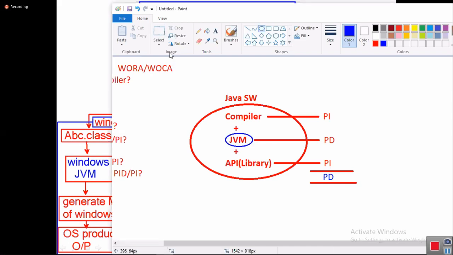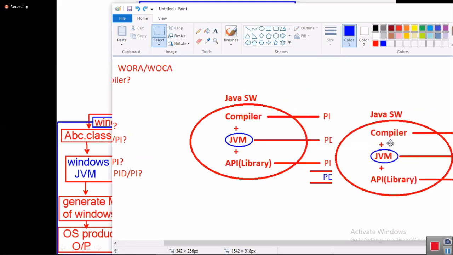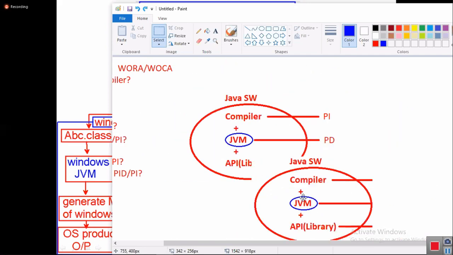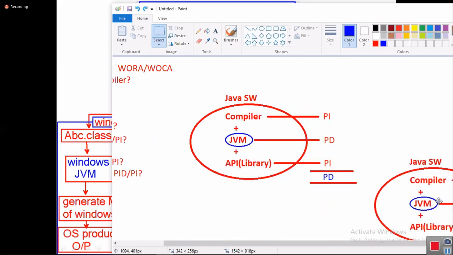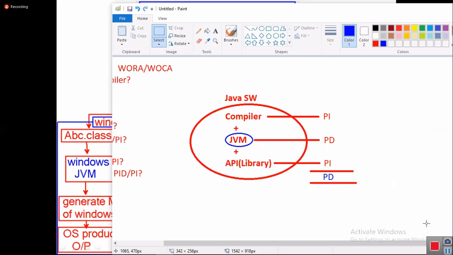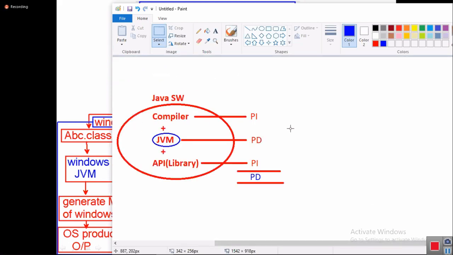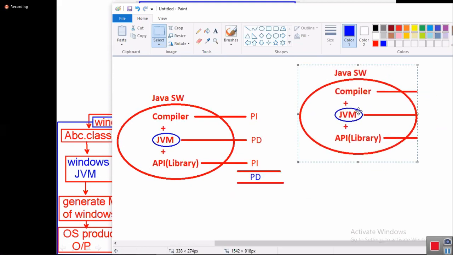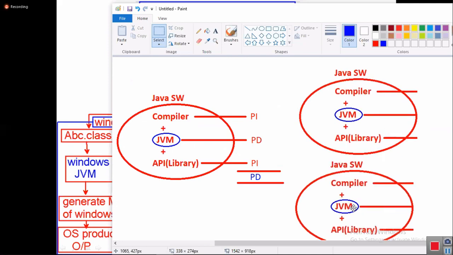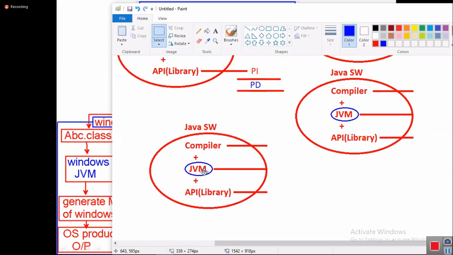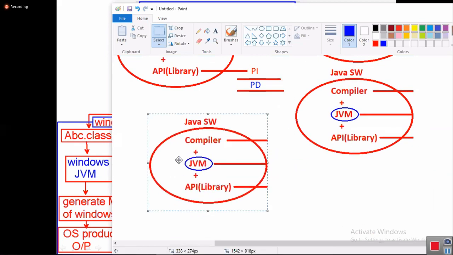What is the meaning of platform dependent, platform independent? You need to take the same JVM in every operating system, Windows, Linux, Solaris, macOS. If I take the same JVM everywhere, can the JVM come and execute? No. Then how many Java softwares do we need? I need one Java software for Windows with Windows JVM, another Java software with Linux JVM, and another Java software with macOS.